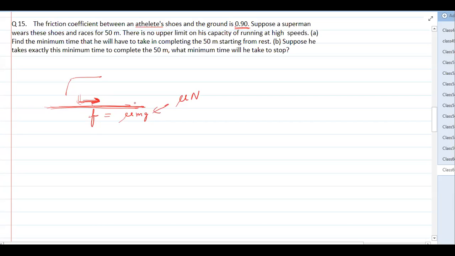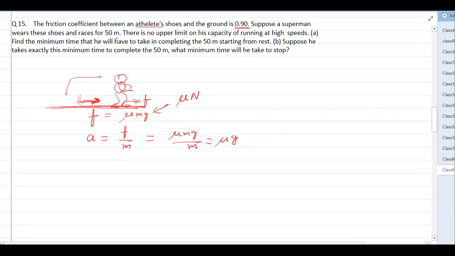Acceleration will be friction by mass, in the forward direction, because when a person tries to run, he pushes the ground backward and gets the friction force in the forward direction. So mu mg divided by m. The maximum acceleration one can have on this surface is mu g, irrespective of the force he applies.